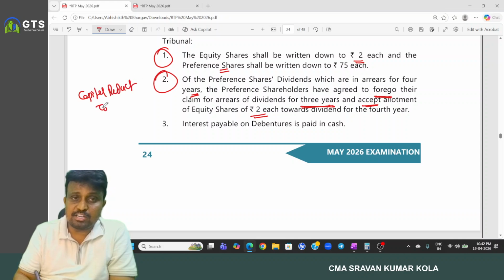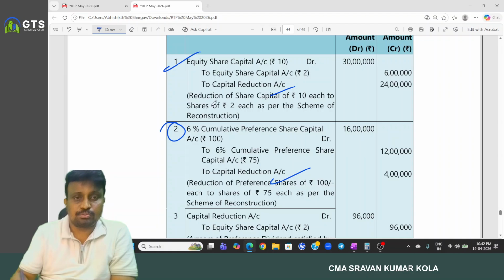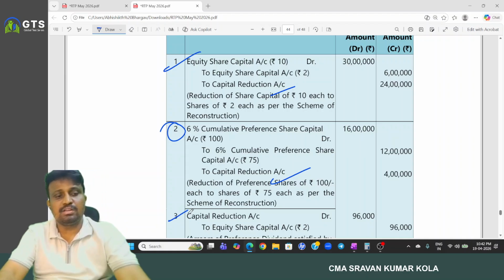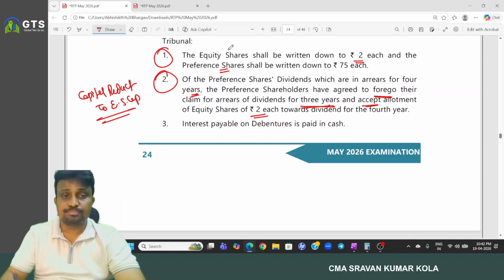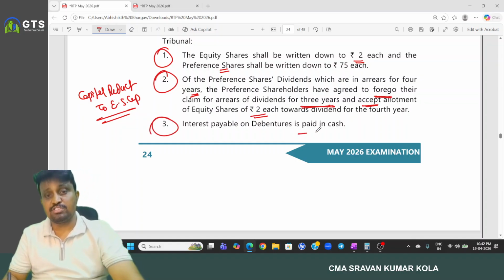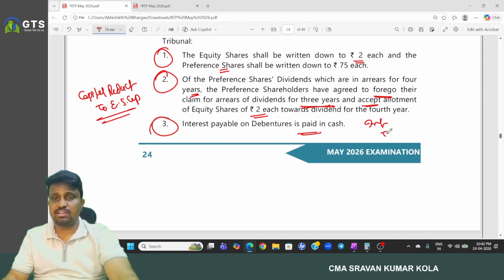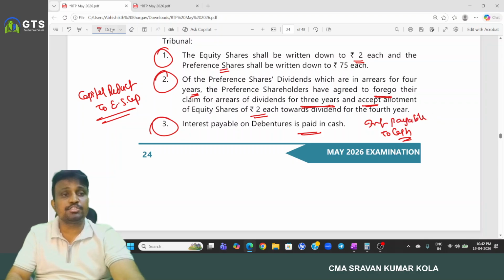So capital reduction account debited to equity share capital account. What is the entry? Capital reduction account debited to equity share capital. So this 96,000 is the 1 year dividend. And interest payable on debenture is paid in cash. Then we write the entry: interest payable account debited to cash. Okay.